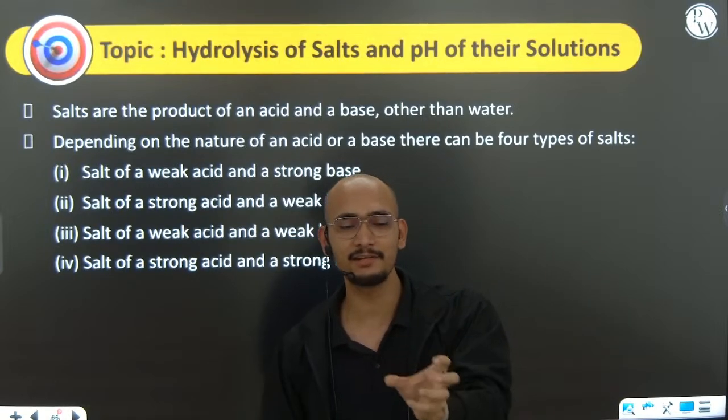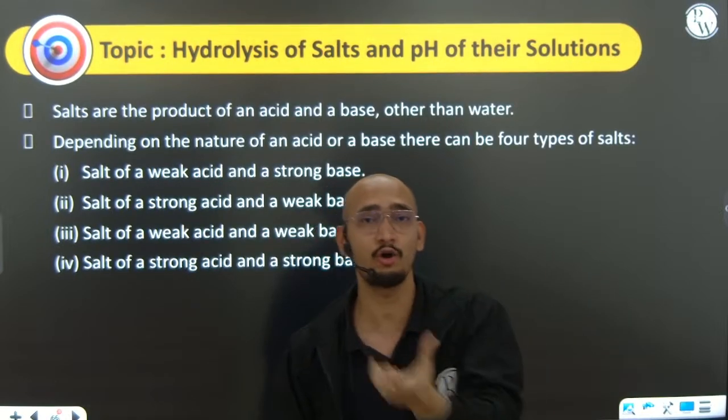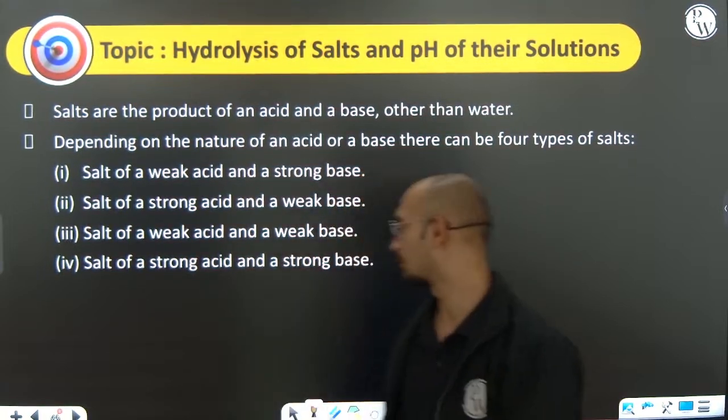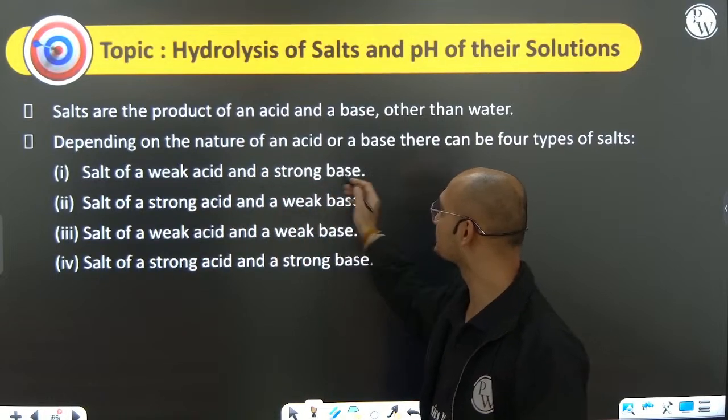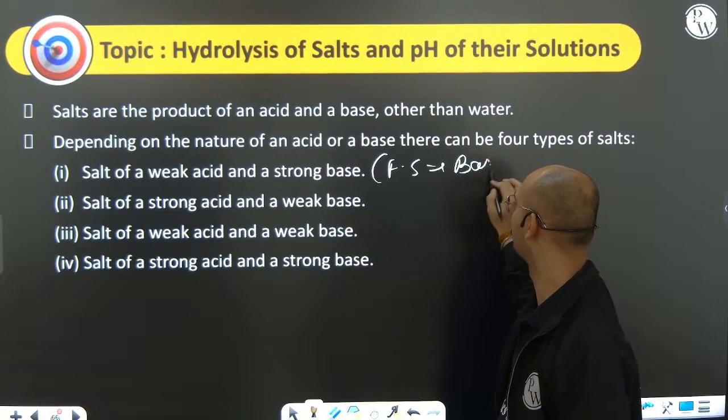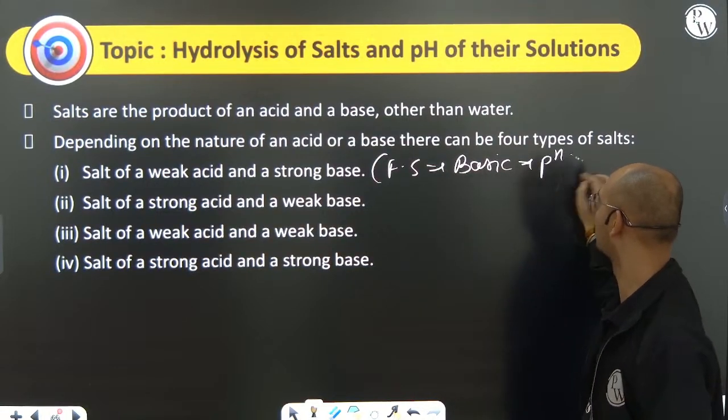If the solution is either basic or acidic, then only it is called hydrolysis. Otherwise, it is not called salt hydrolysis. So for a weak acid and strong base, the final solution will be basic, and basic means pH should be more than 7.